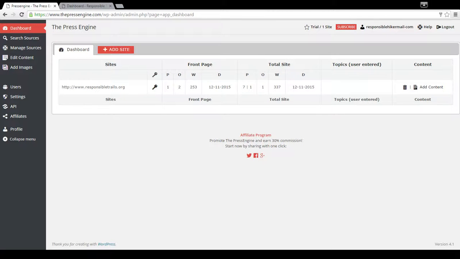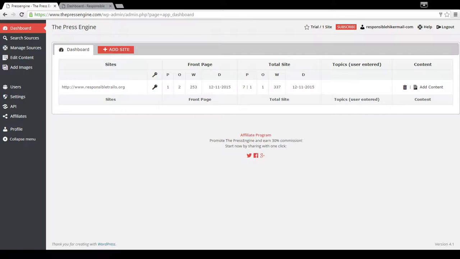Hi all, thanks for joining us for this press engine tutorial. Today we're going to show you how to automatically import all pages of a website from the archive.org Wayback machine into your WordPress blog. It's really easy and fast.